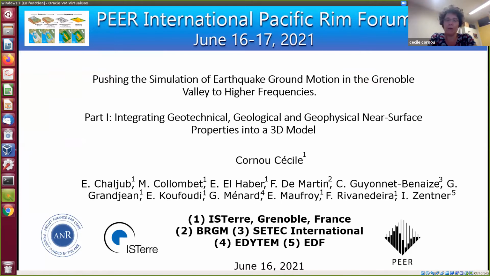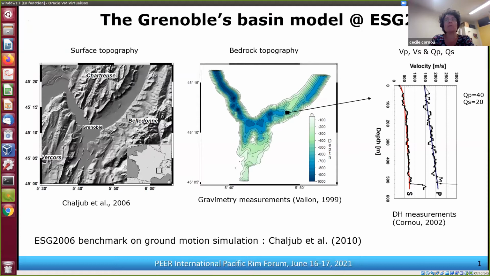So, yes, I will summarize the work that has been done over the last years to better understand and also to quantify the spatial variability of the near surface properties in the Grenoble Basin. So, I will present the work. However, this is really a collaborative work with a lot of people from geology and geophysics that help a lot to improve the model.